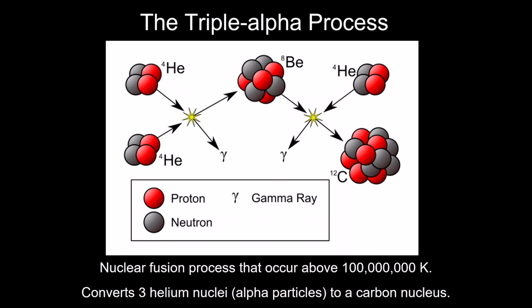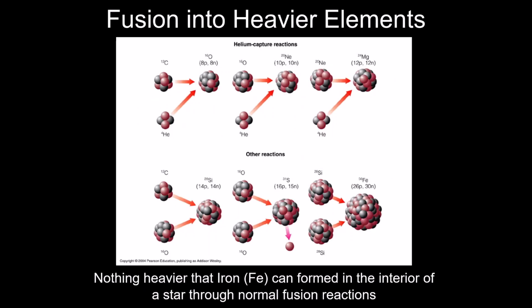Now, I like to think of this process as kind of a gateway drug for stars. If you're dabbling into this, you're treading into some dangerous waters, because if you're hot enough to do this, you can maybe take that carbon and do some other things. And so some of the most massive stars go a little crazy. This picture shows a variety of other types of fusion reactions that can occur. This only really happens in the heaviest of stars, and they can create a lot of heavy element fusion reactions.